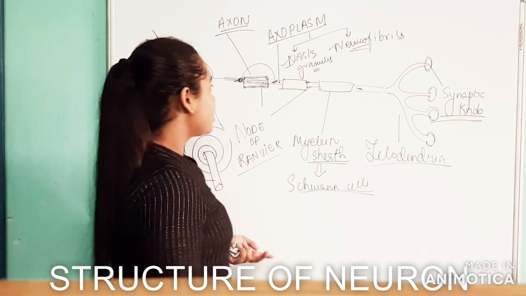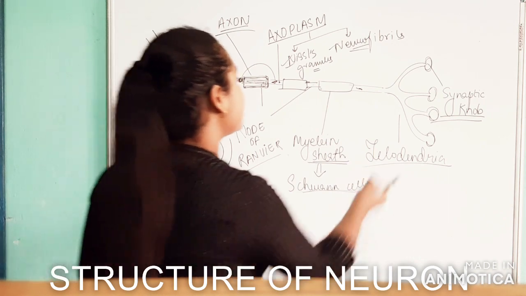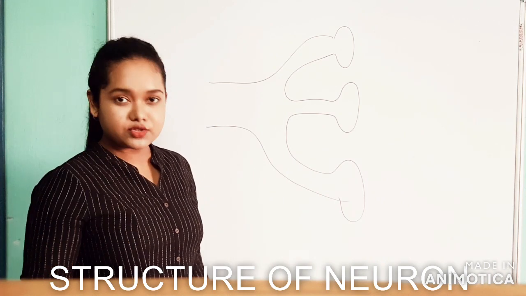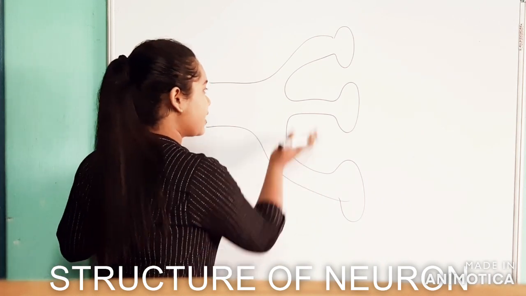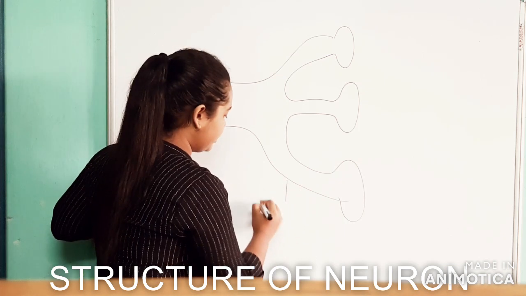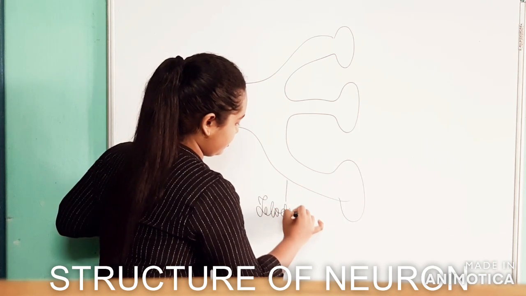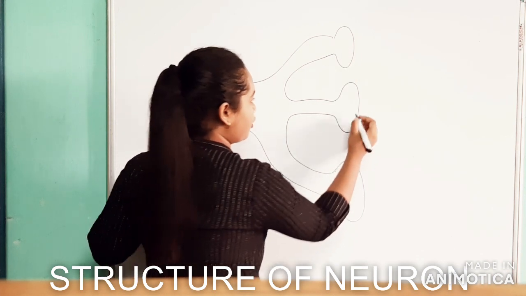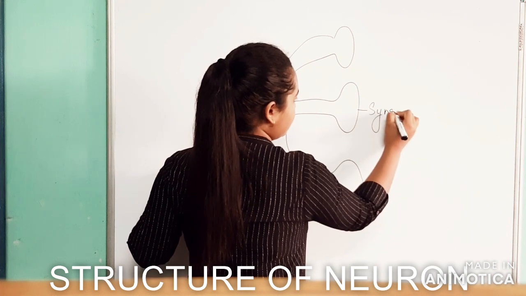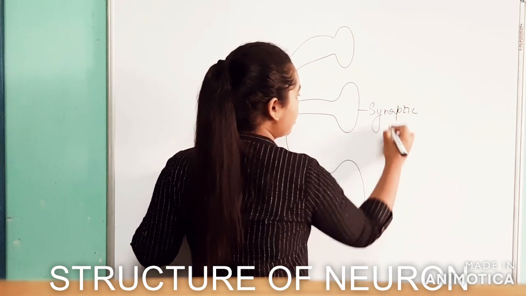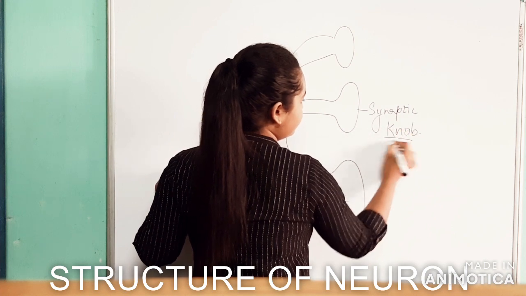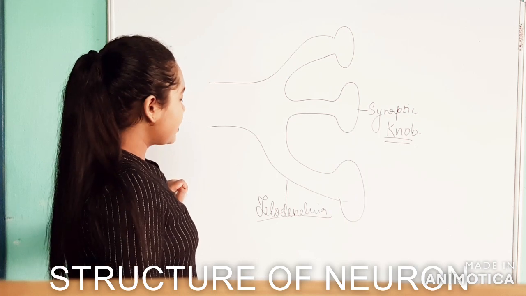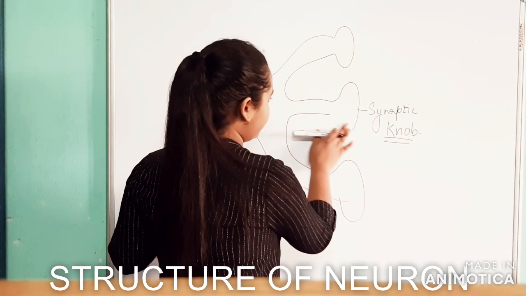Okay. Now we are done with the axon part. Now let's move to the telodendria part. I have drawn an enlarged structure of the telodendria. So this part is the axon terminal. This axon terminal is what we call telodendria. And these button-like structures are what we call synaptic node. Now, what exactly happens in this synaptic node?